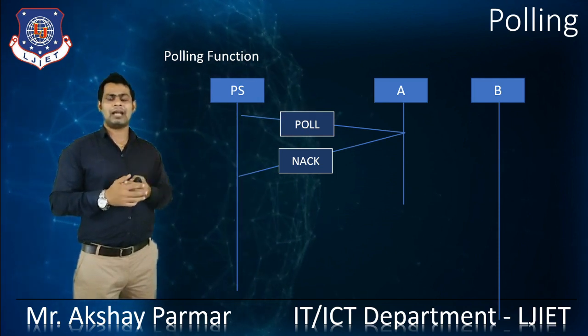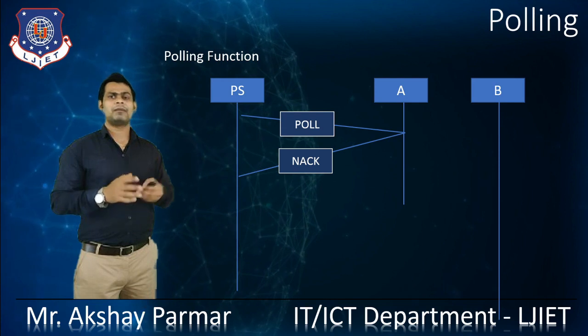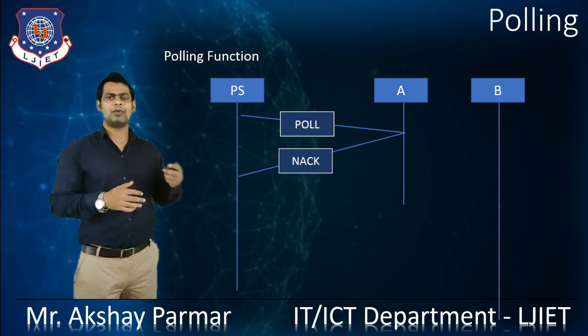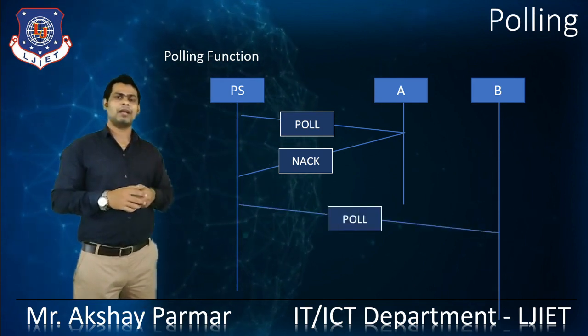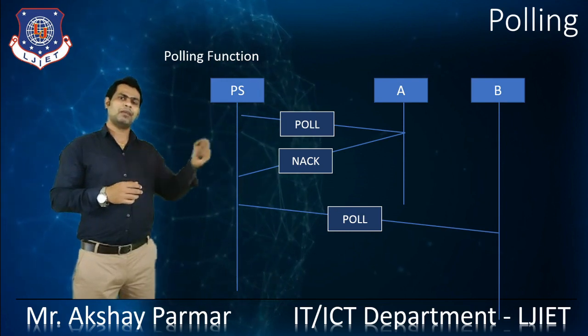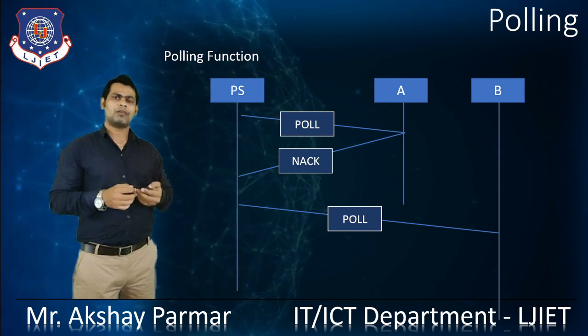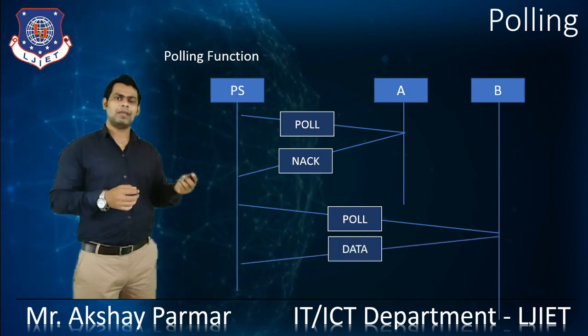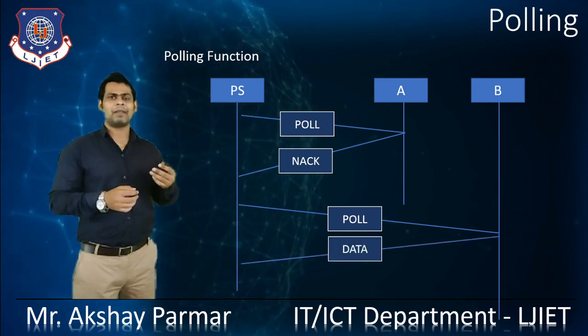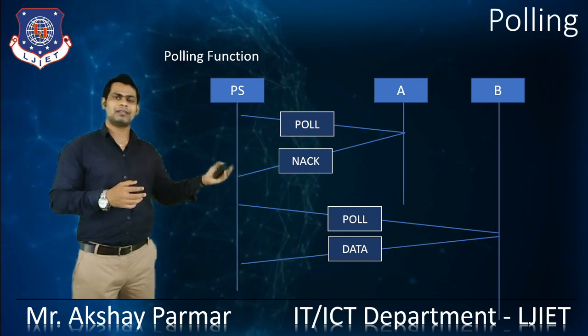After getting the negative acknowledgement from node A, the primary station sends the polling signal to node B. If node B wants to send data to the primary station, after getting the poll it simply sends the data it wants to send.